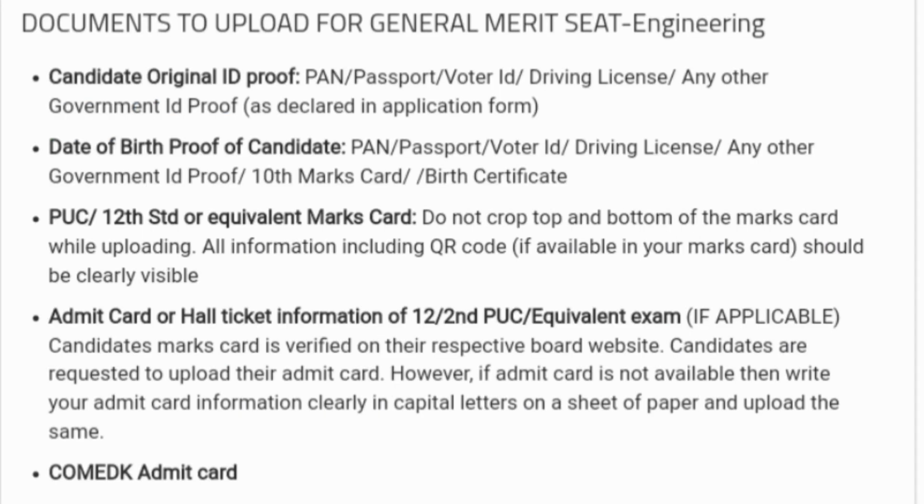Documents which are required for general merit. This is for GM. This is not applicable for KKR. KKR is the next section which I am going to cover. So for general category students: original ID proof, PAN, passport, voter ID, driving license, any other government ID proof. That's your ID proof. Date of birth proof of the candidate is like PAN, passport, voter ID, any one of them you can use. The 10th marks card and the birth certificate you can also use.